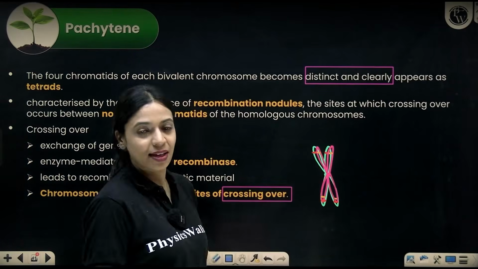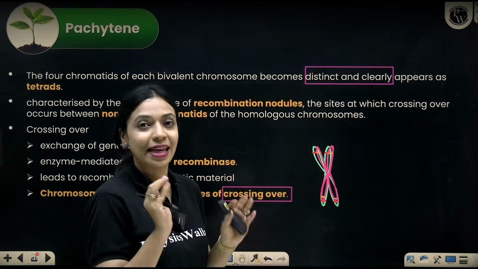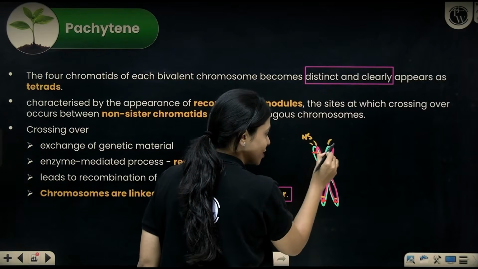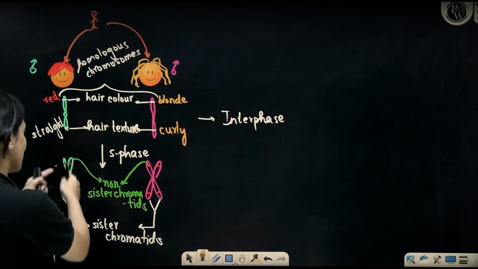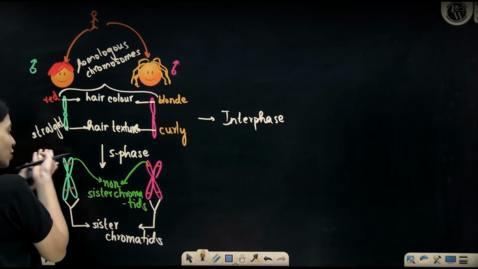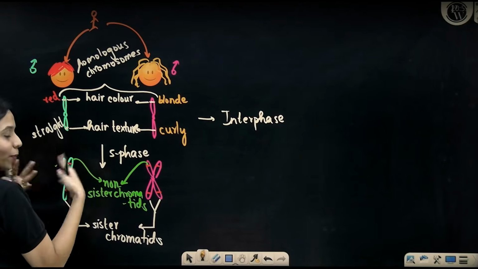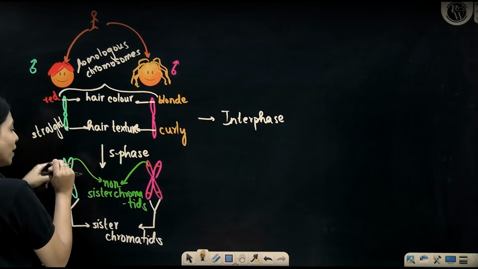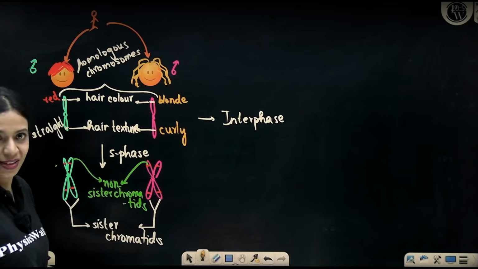Now what happens is, in specific segments of DNA, chromosomal exchange will happen in between non-sister chromatids. These two are non-sister chromatids, these two are non-sister chromatids. There's no point when exchange of material happens between sister chromatids because they are identical. Red hair information will go to red hair, straight hair will go to straight hair. Newer combinations will not form. But if crossing over happens between non-sister chromatids, you can get red hair that is curly, blonde hair that is straight, different combinations can arise.